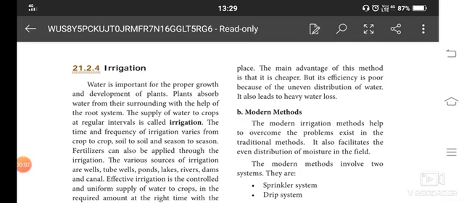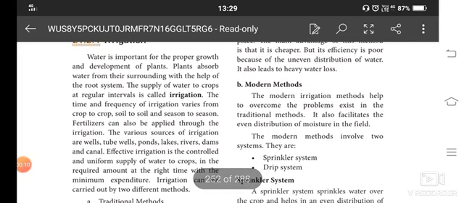Irrigation. All plants grow with the help of water. Without water, we cannot make a plant grow. For irrigation, we need enough water. At regular intervals, we need to supply water to the crops, and then fertilizers based on the season, and the seed that is suitable for the particular soil. The various sources of irrigation are a pond, lake, river, dams and canal.